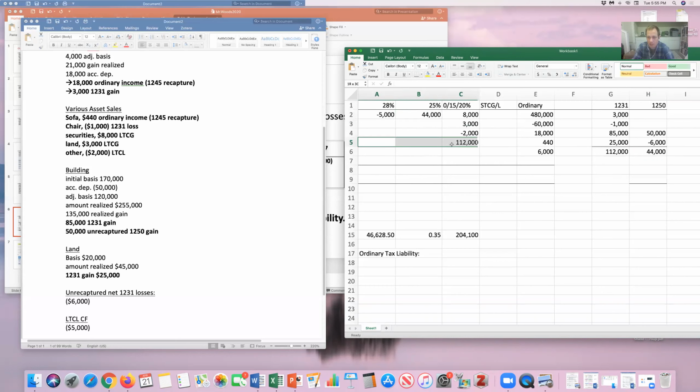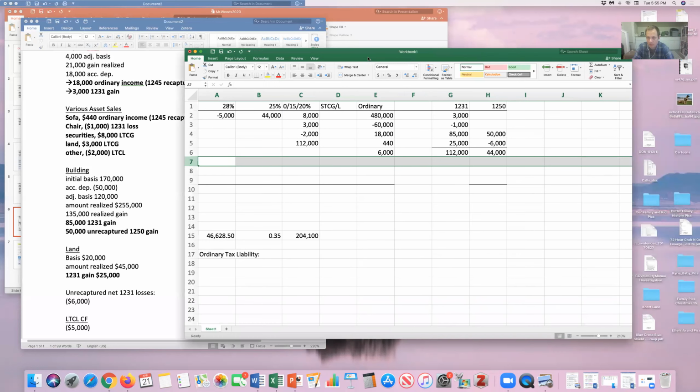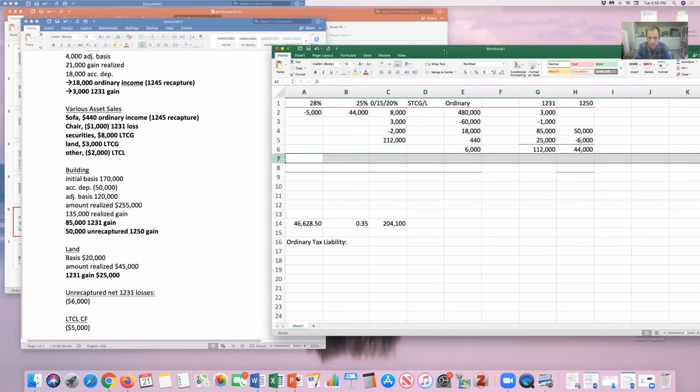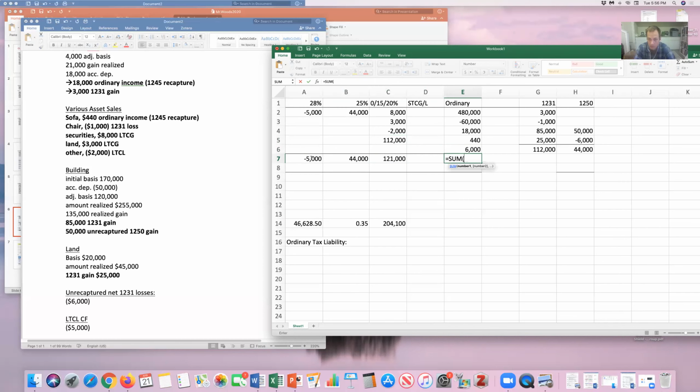So first thing I can do is, I'm just going to delete this row. I just want to net each category to have one number. 5,000 here, 44,000 here, 121,000 here, and I'm going to give up and use Excel.